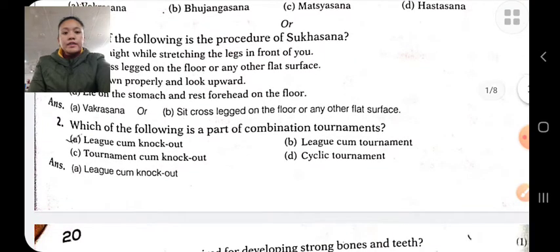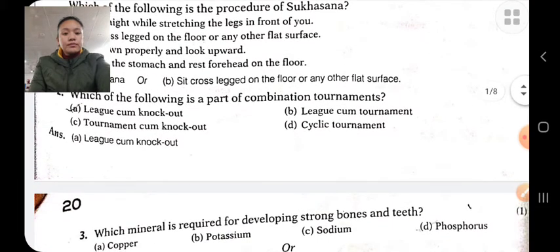Which of the following is a part of combination tournament? The correct answer is league combined knockout tournament. In combination tournament, a tournament is a series of competitions between a number of teams. In combination tournament, the answer is league combined knockout tournament.